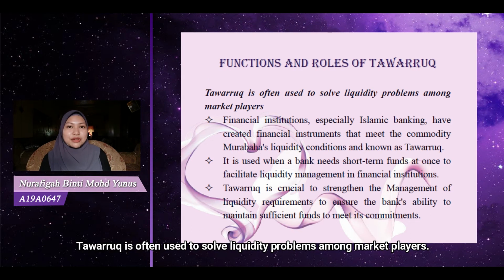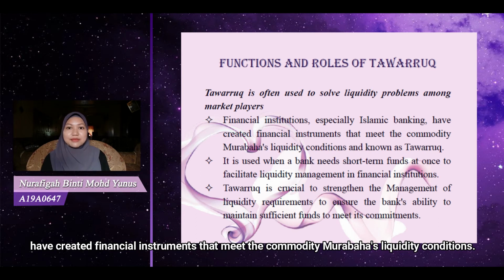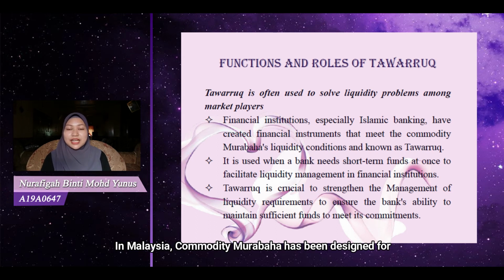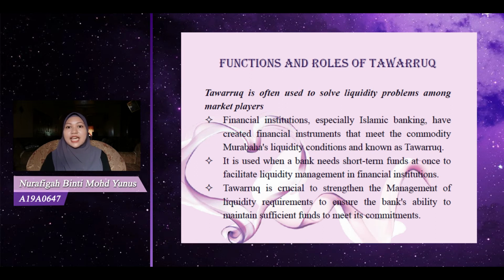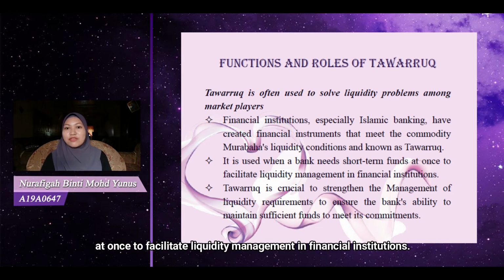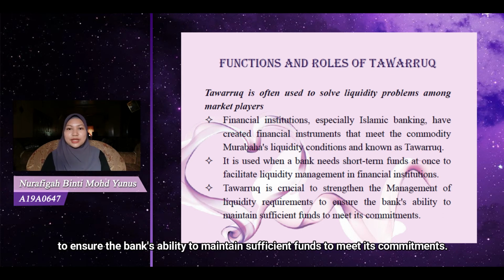Last but not least, tawaruk is often used to solve liquidity problems among market players. Financial institutions, especially Islamic banking, have created financial instruments that meet the commodity murabahah's liquidity conditions. In Malaysia, commodity murabaha has been designed for the first commodity-based transaction using crude palm oil (CPO) contracts as the underlying asset, known as tawaruk, where it is used when a bank needs short-term funds at once to facilitate liquidity management in financial institutions. As such, tawaruk is crucial to strengthen the management of liquidity requirements to ensure the bank's ability to maintain sufficient funds to meet its commitments.